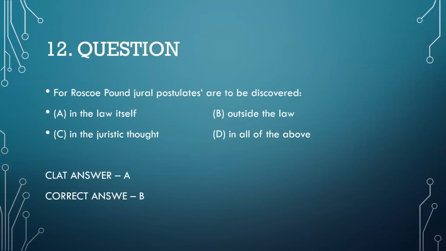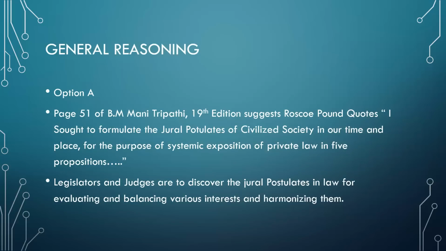For Roscoe Pound, jural postulates are to be discovered. The CLAT answer key gave A, but the correct answer, as you people are saying, is B. Now let's delve into the reasoning.